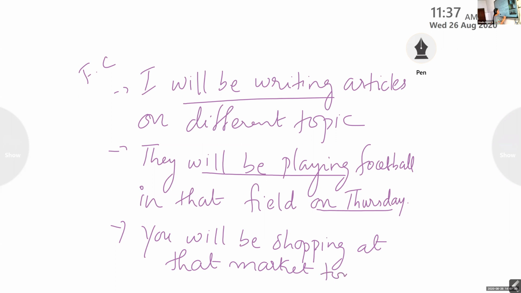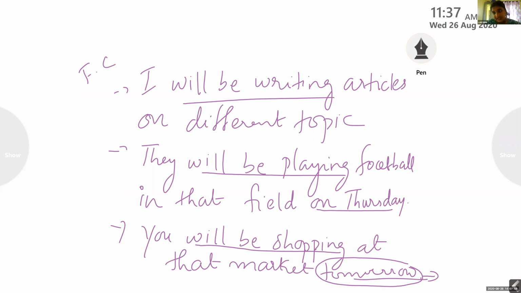Again, the adverb of time, tomorrow, shows that this is not happening now. These are the hint words. So it indicates the sentence should be in future tense, and the finite verb will be shopping guides us to identify that the sentence is in future continuous. Am I clear?